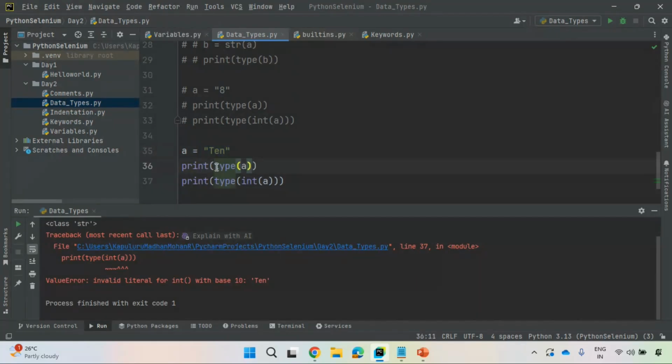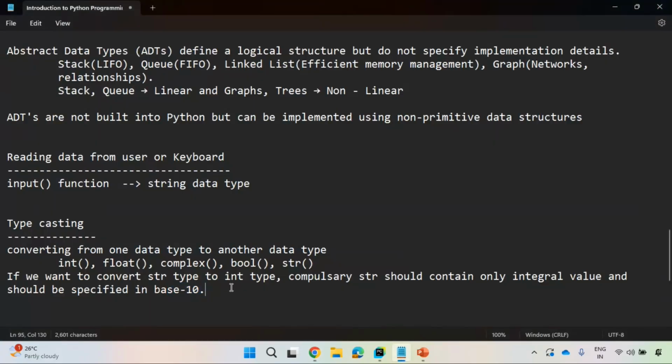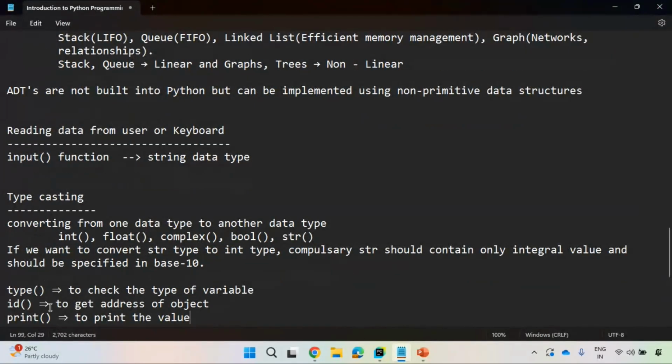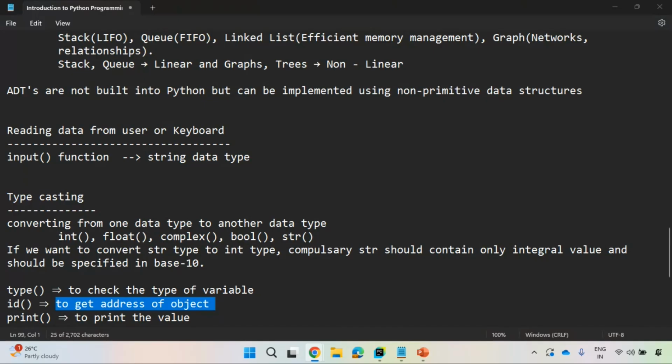So up to now we have seen the type function. Like this, we also have different types of functions as well. Let me write those functions. Type to check the data type of a variable. ID to get the address of an object, address of a variable also. Print to print the value. So these are different functions you can use simultaneously. ID is also used when you want to compare the address.